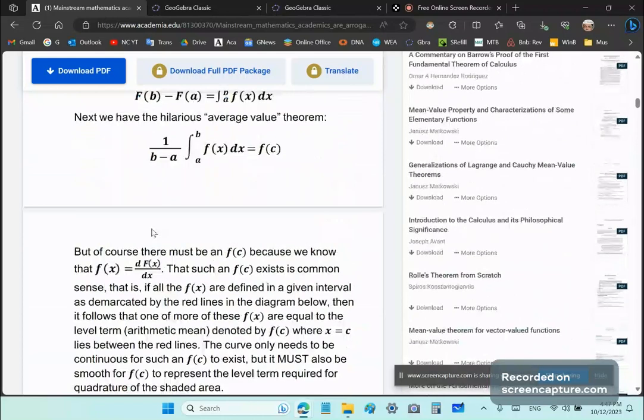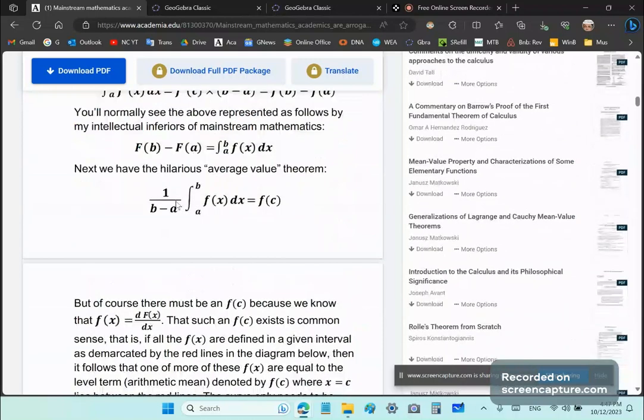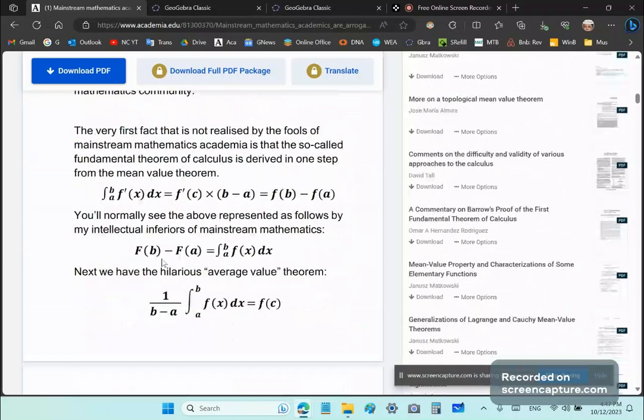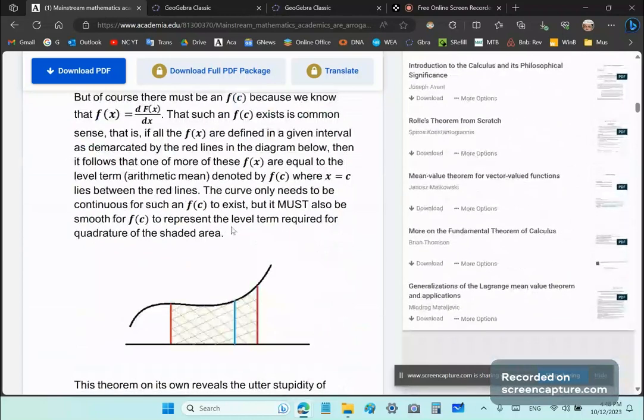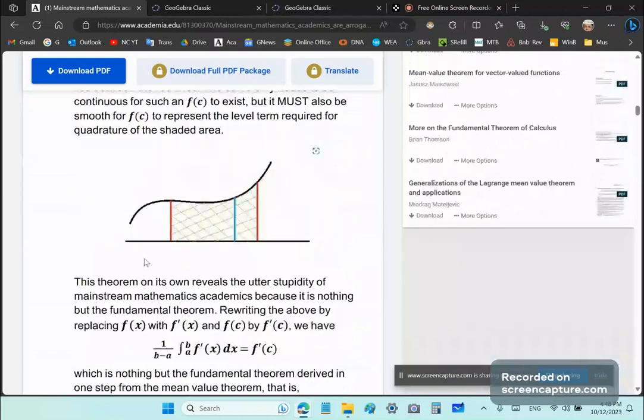They carry on about absolute crap like the average value theorem. Well, of course, the average value theorem is going to be this integral divided by b minus a because it comes from the fundamental theorem, which comes from the mean value theorem. So what these idiotic prize idiots of mainstream academia have done is just basically create circular theorems. In other words, one that uses the other, and again, the other that uses the one they just mentioned.